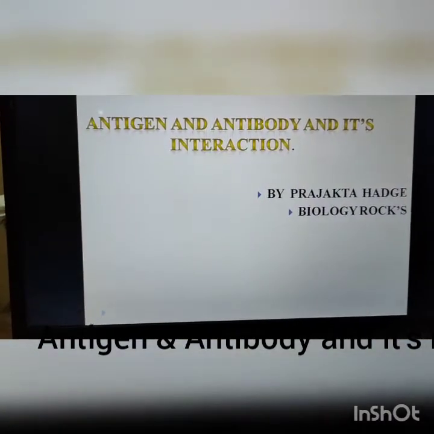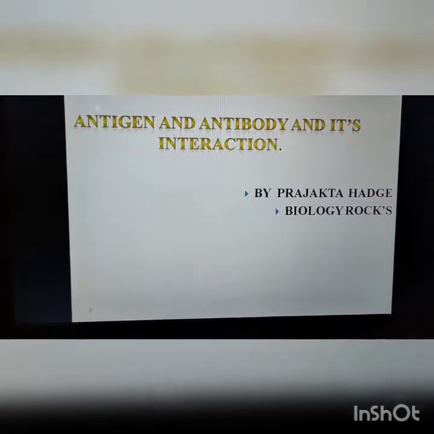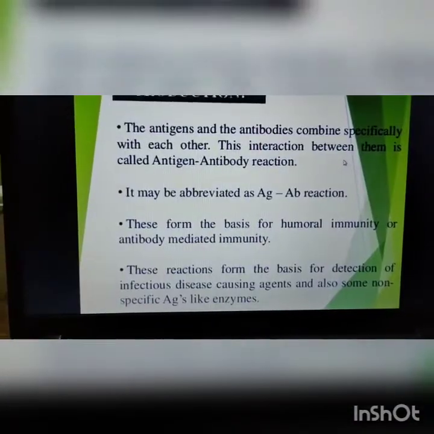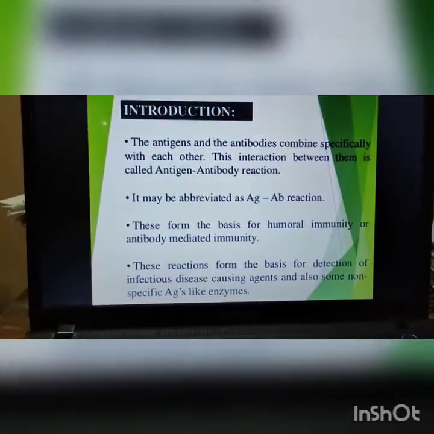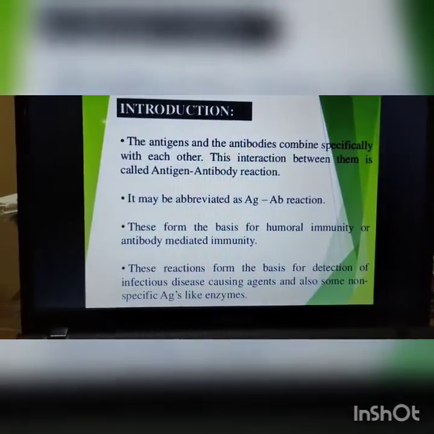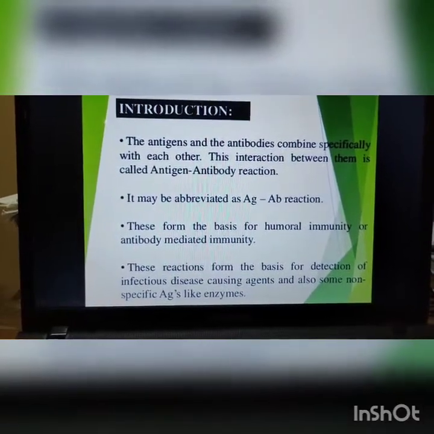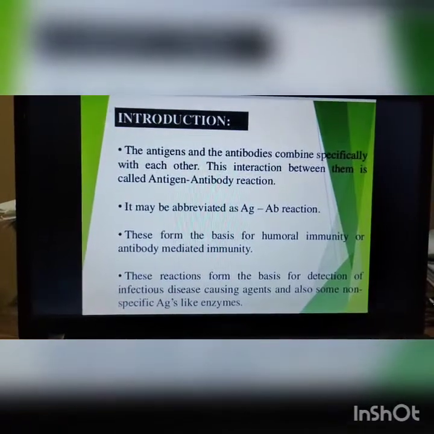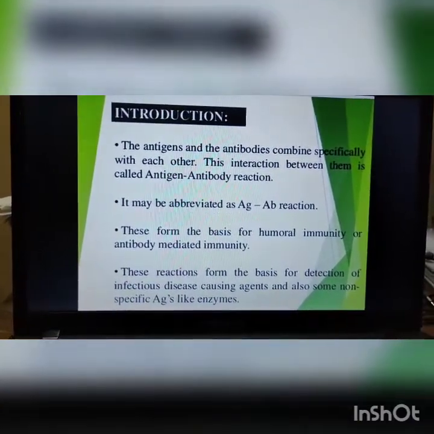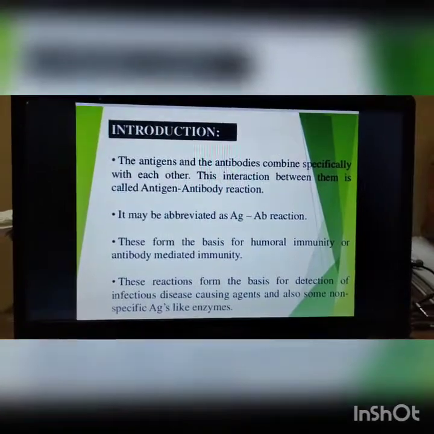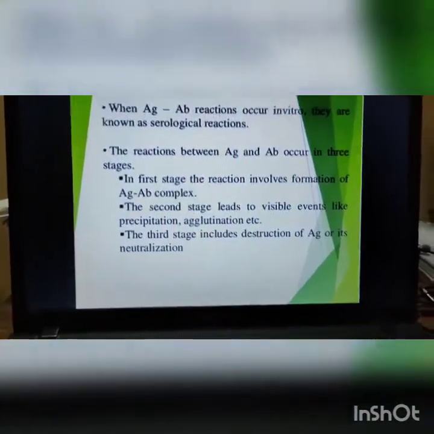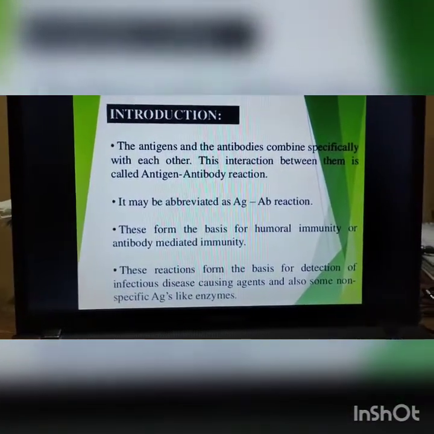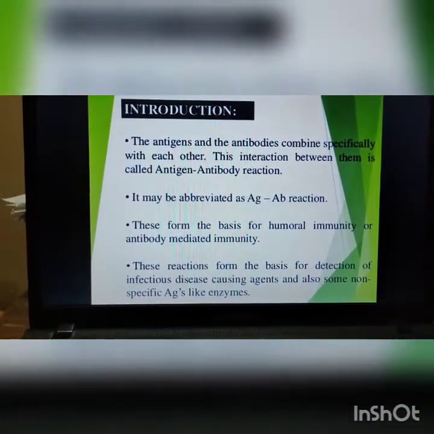Hello students, today we are going to discuss antigen and antibody and their interaction. Now, what is an antigen? An antigen is a foreign substance which enters the body and is pathogenic to the human being, and antibodies are the anti-antigenic stimulants produced by our body against that particular antigen. Now the antigen and antibody combine specifically with each other, and that is called the antigen antibody interaction.